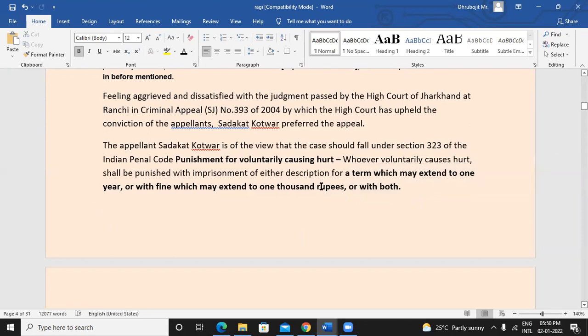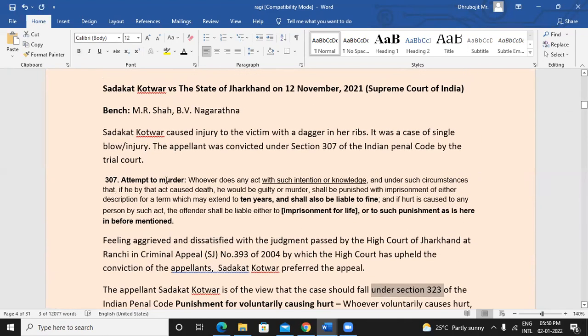So even if both punishments are given, it's just a 1,000 rupee fine and 1 year of imprisonment. It's too little, right? So he said that, fine, I have caused the injury, but I should be held liable under section 323 and not under section 307. I have not attempted to kill the victim. I just voluntarily caused hurt to the victim with the dagger that I was using.